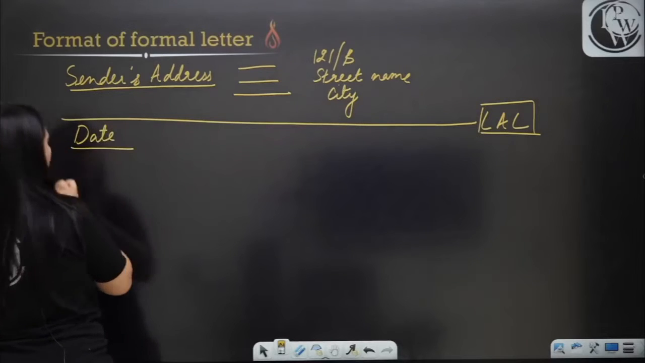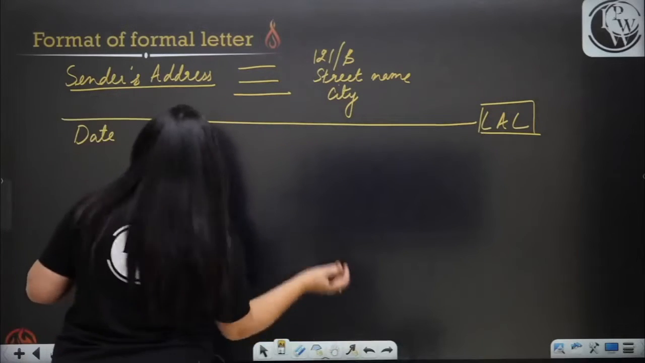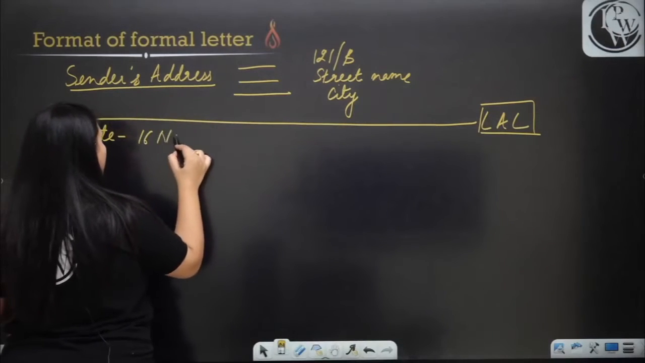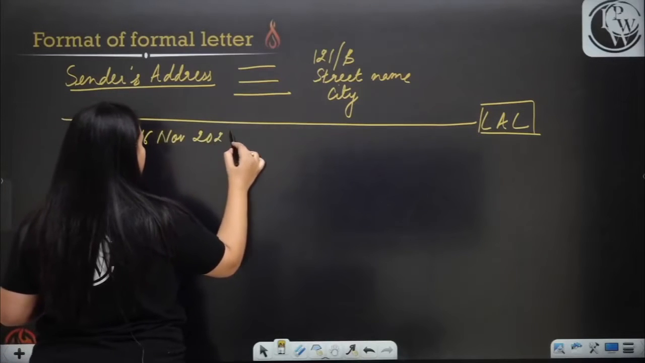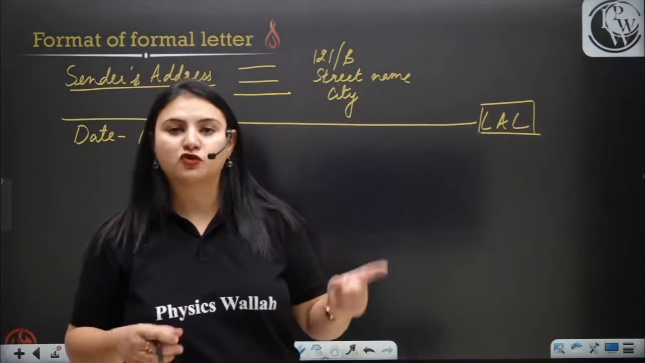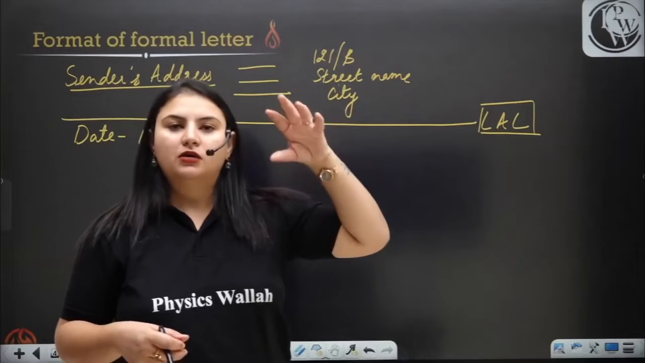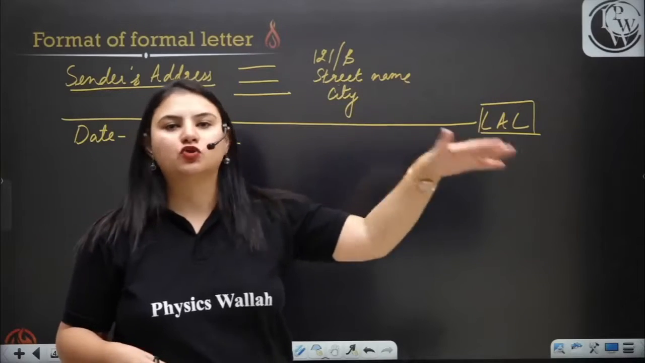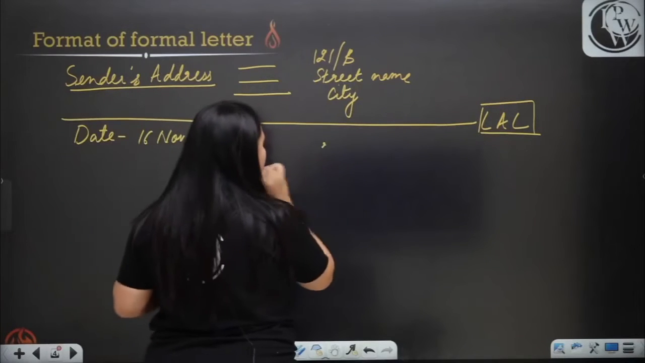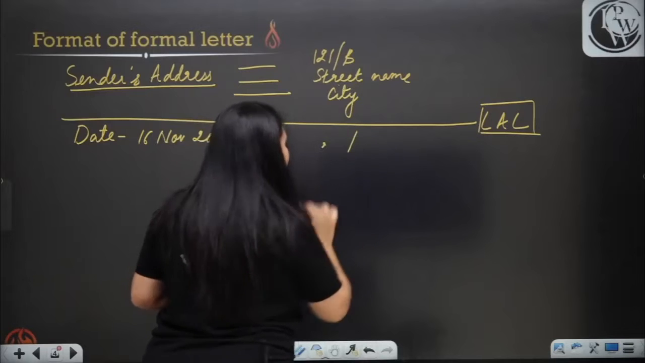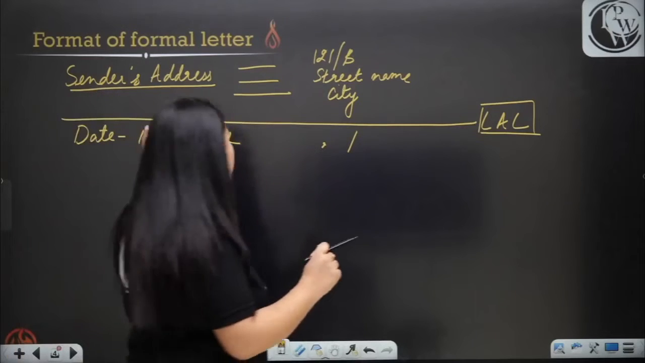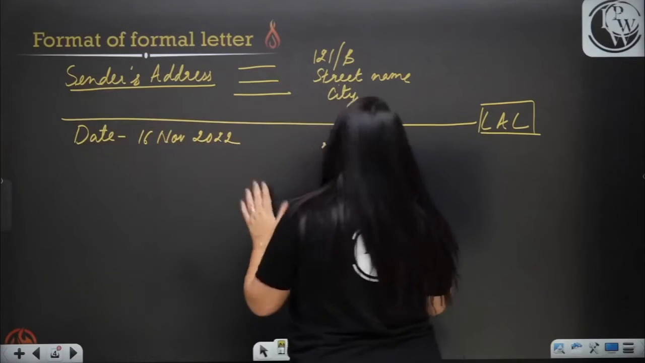Now, what is the safest way to write a date? See, when you write the date, you have to write it like this. For example, today is 16 November 2022. 16 November 2022. If the question comes in your exam, you have to write the date of your exam, the day on which your exam is held. Now, when you write the date, you have to make sure that you do not put any comma or any slash, okay? You have to remember this thing. Do not put any slash, do not put any comma. You just have to write it like this, 16 November 2022.